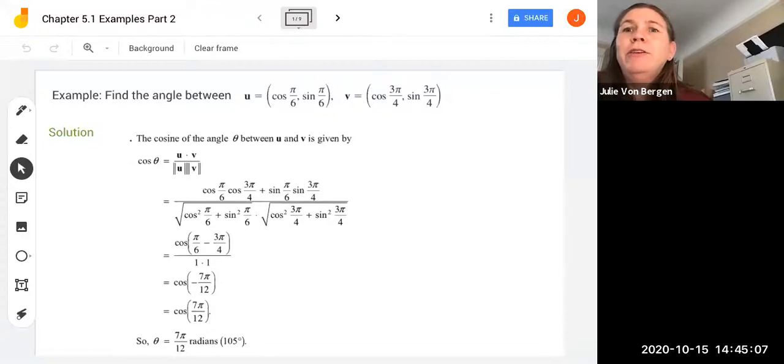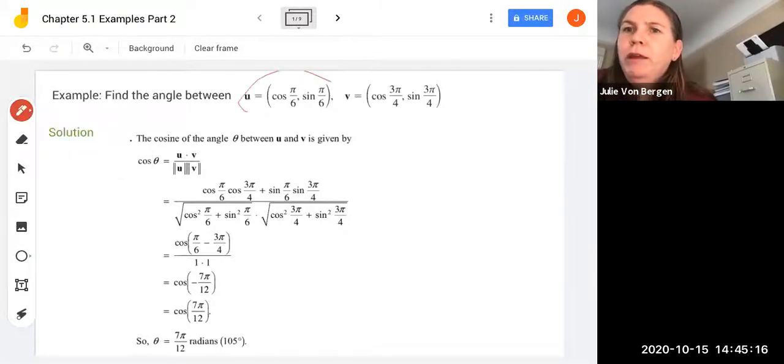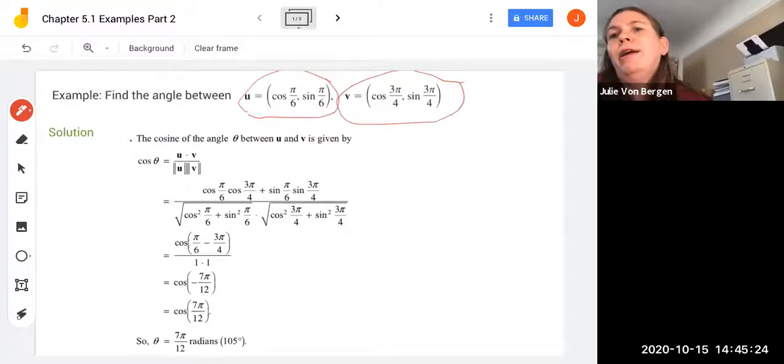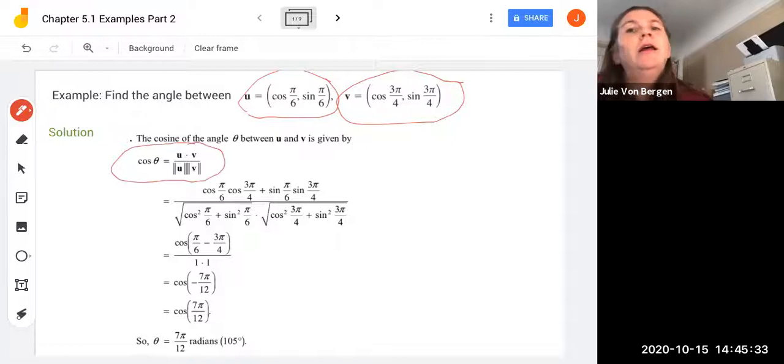All right, let's take a look at 2 examples, finding the angles between 2 vectors. So in our first example here, I'm gonna let vector u be cosine of pi over 6 and sine pi over 6 in 2D. And vector v is gonna be cosine of 3 pi over 4 and sine of 3 pi over 4. So following our formula here that we got as a result of Cauchy-Schwarz inequality,